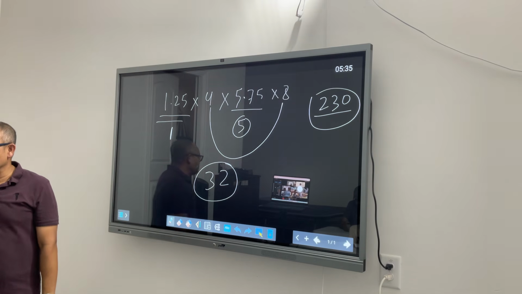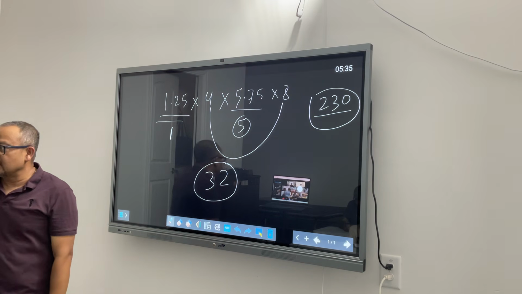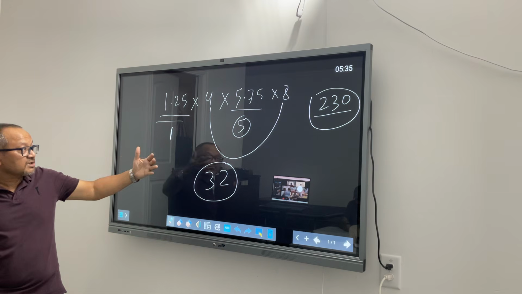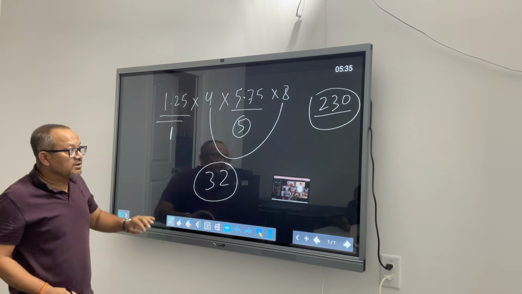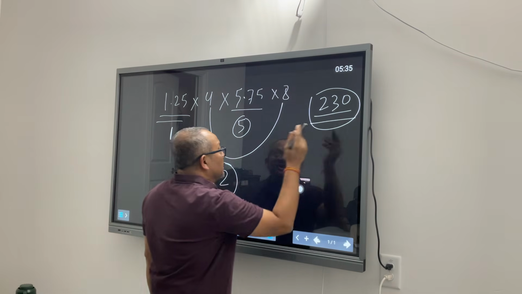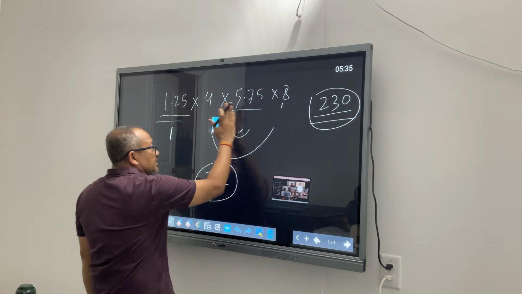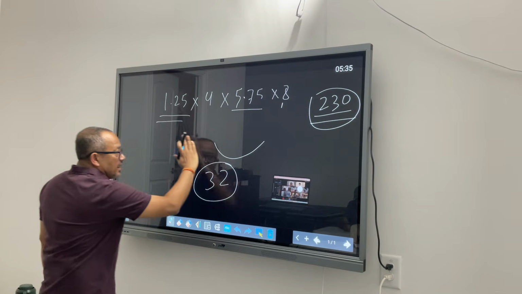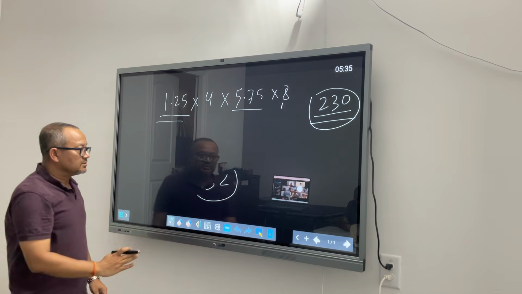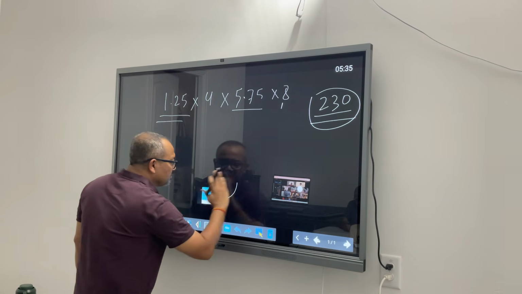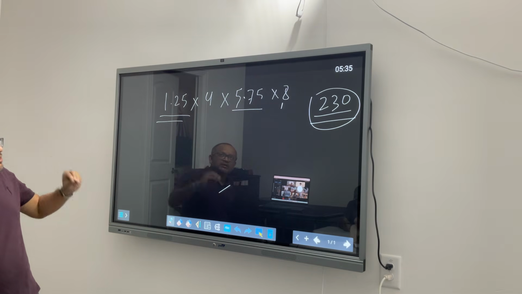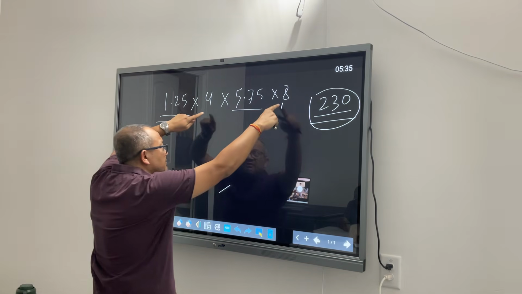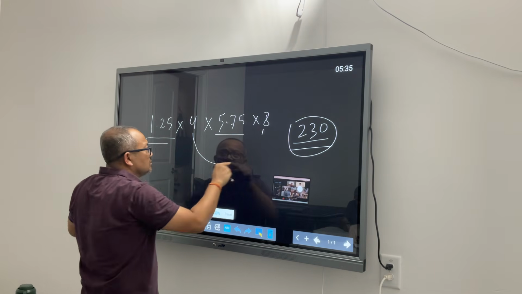We have to get into the habit of thinking. Trust me, I will not be able to agree to this kind of answer because I have not solved it. I don't know whether 230 is right or not. Okay? I don't know that yet. But just by looking at the question, just by putting some basic sanity around this one, I know for sure that these two numbers are giving me a number more than 32.